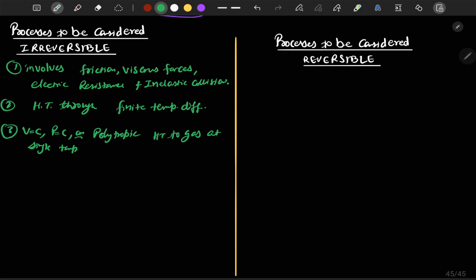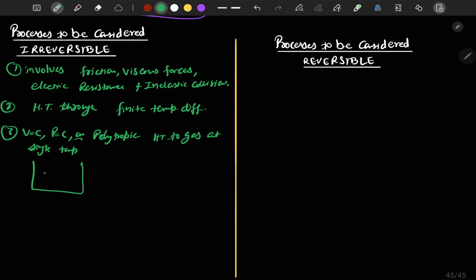So let's say that there is a cylinder piston arrangement, and the gas is at 300 Kelvin, and it is heated with the help of a source at 500 Kelvin. This gas is heated from 300 Kelvin to 500 Kelvin, and the source is always at 500 Kelvin.